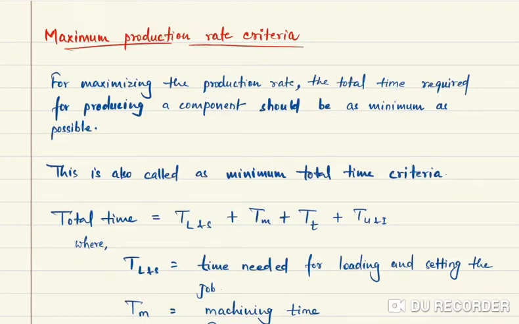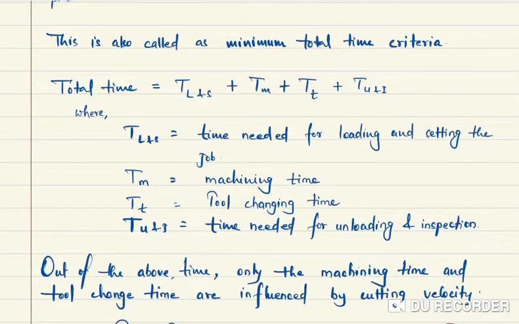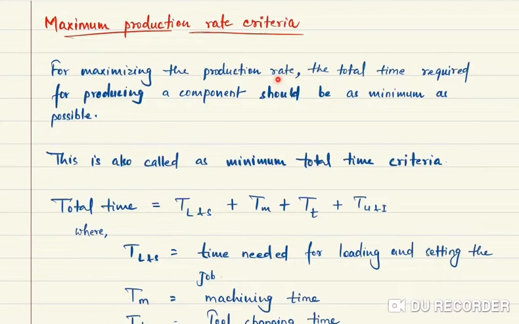So now we have seen already that by minimizing the total cost, we can get the profit. Now we will see at what velocity we get the maximum production. First of all, maximum production rate obviously means minimum time required for machining. So minimum total time, this is also denoted as the minimum total time criteria. So first of all, find out the total time.